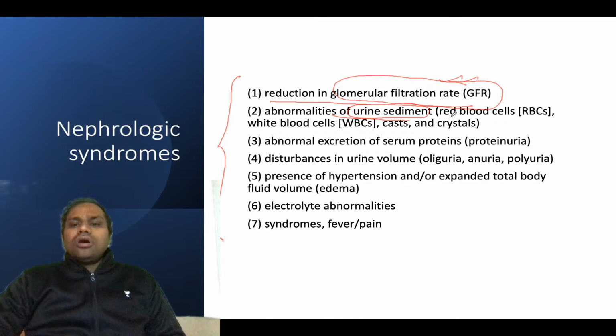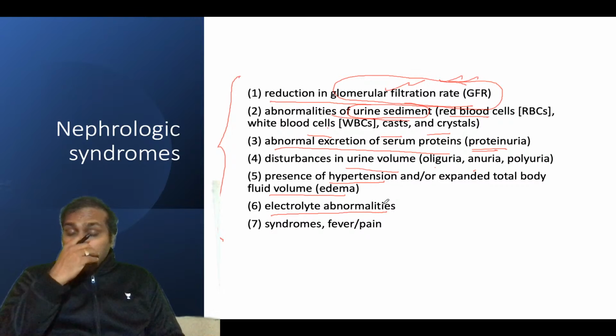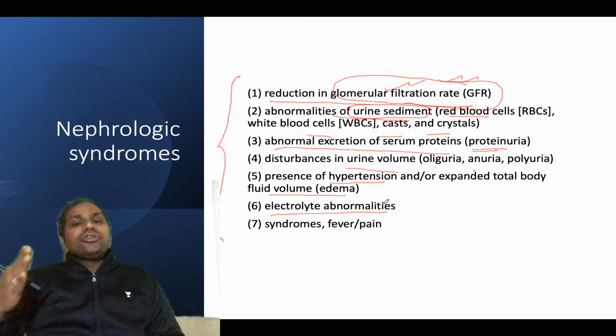So here you need to know red blood cell casts or WBC cells or casts, and crystals. Then you check about the proteins, whether it is associated with proteinuria or not, whether it is associated with hematuria or not, and obviously the glomerular filtration rate is associated with the urine output, okay. Then disturbance of the urine volume like oliguria, anuria or polyuria. Then symptoms associated with renal failure like hypertension or expanded fluid volume, edema. Then you will see any electrolyte abnormalities, whether an anion gap is present or not, and which type of anion gap is present, which will lead to metabolic acidosis.